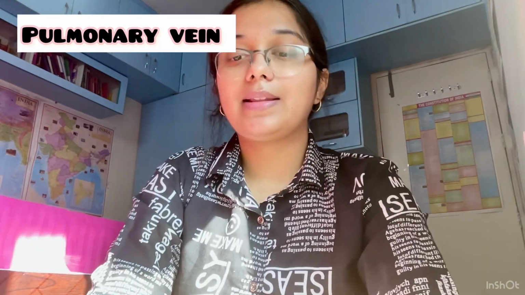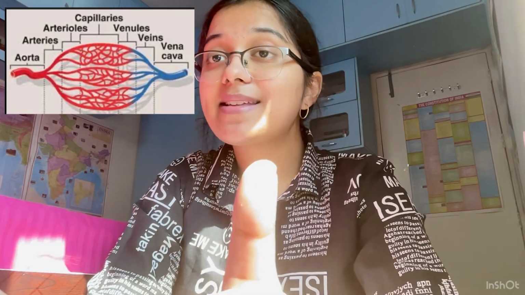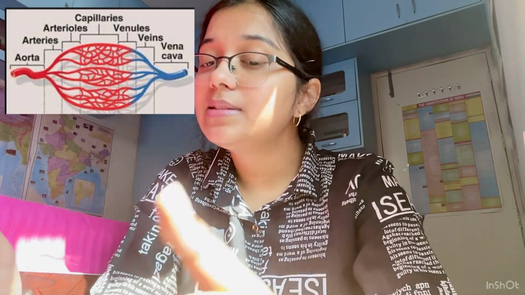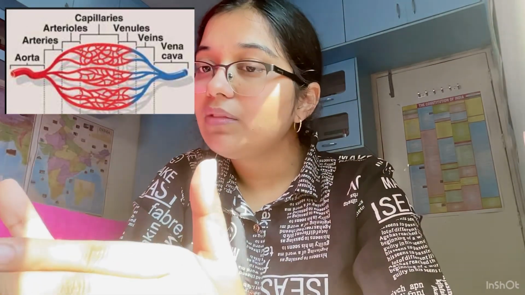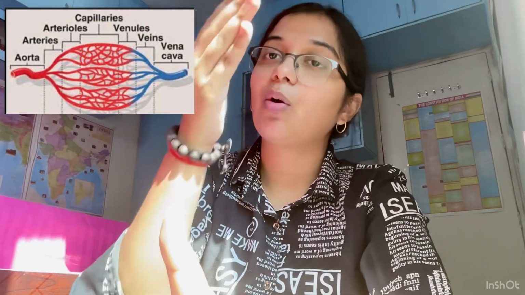Now, coming to the point, the arteries divide into arterioles, and these arterioles further divide into capillaries. Now, capillaries form venules, and then these venules form veins. These veins carry the deoxygenated blood back to the heart, and the arteries carry the oxygenated blood from the heart to different parts of the body. So this was the thing.